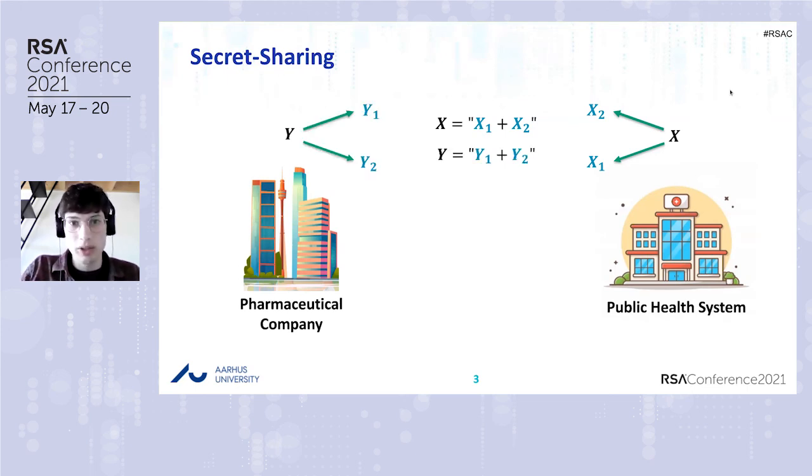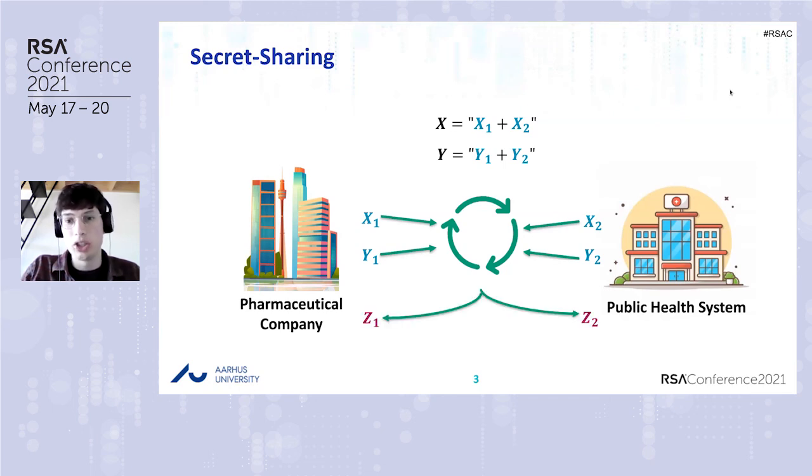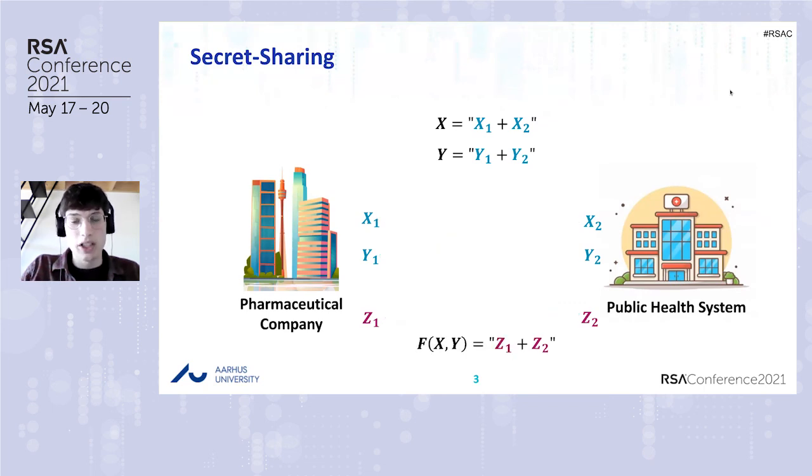So the company can do the same thing with Y, and after that, the public health system can send X1 to the company, keeping X2 secret. And here the process doesn't leak any information because the company needs also X2 to retrieve X. The same is done with Y, and now we have a secret sharing of the inputs. There are particular protocols that permit to perform computation over secret shared data, obtaining secret shared outputs, and the process doesn't leak any information. And now f of X and Y is just the sum of Z1 and Z2. The public health system can then send Z2 to the company, which can then reconstruct what it wants.